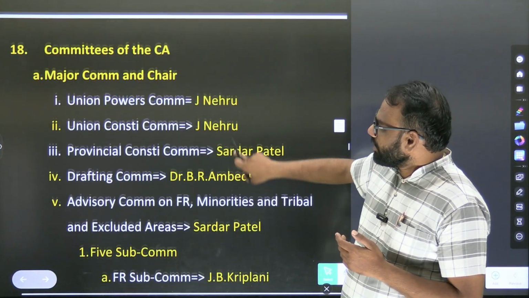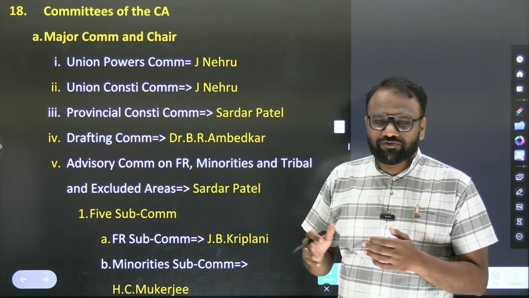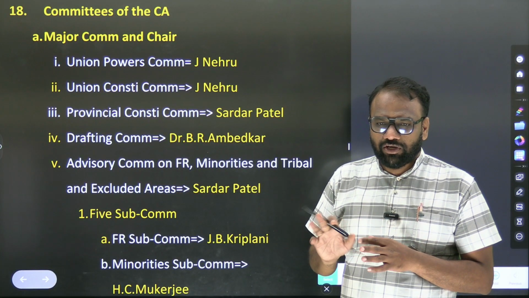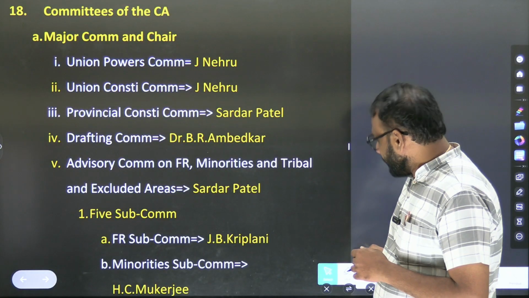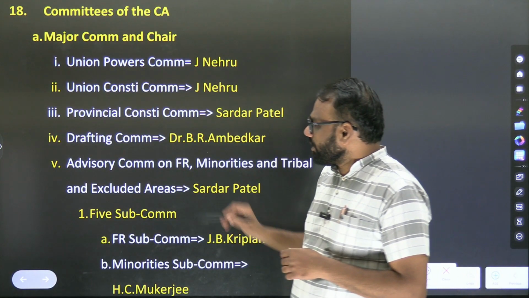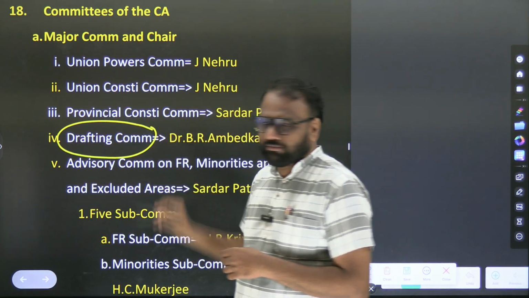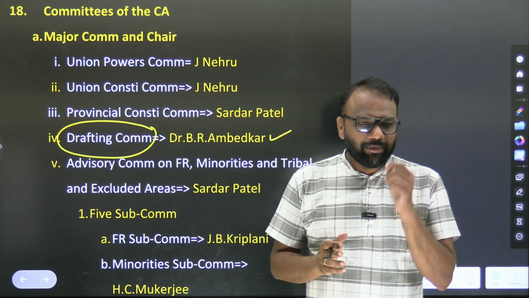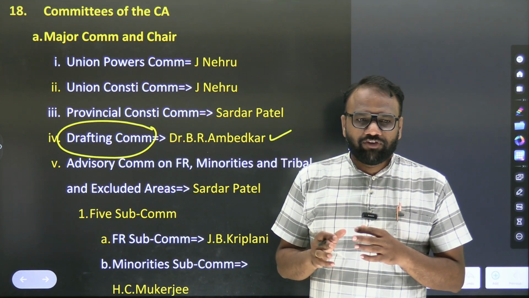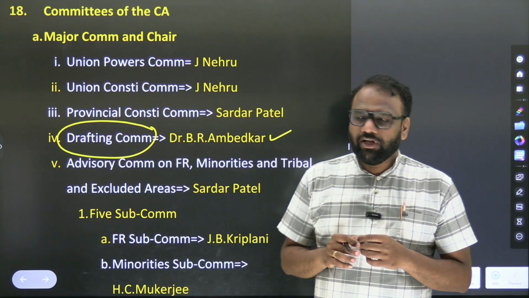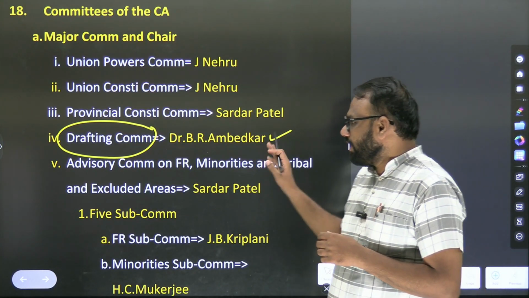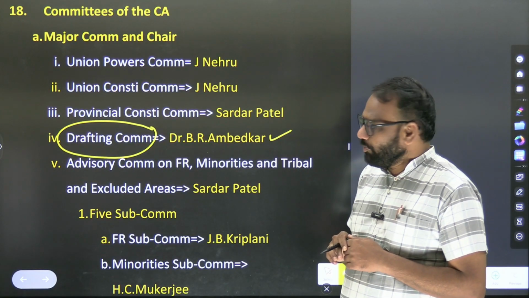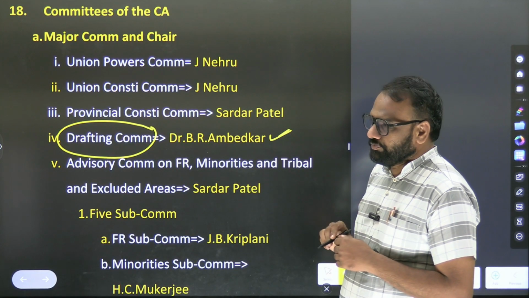In the examination, they are not going to ask which of the following were the committees formed as part of the Constituent Assembly. They are not going to frame such a question. What they can frame is, who was the chairman of the drafting committee? Dr. B.R. Ambedkar. Among the various committees, one important committee is the drafting committee. It was involved in preparing the draft, and its chairman was Dr. B.R. Ambedkar. This is a very important committee, so we have to retain this information.